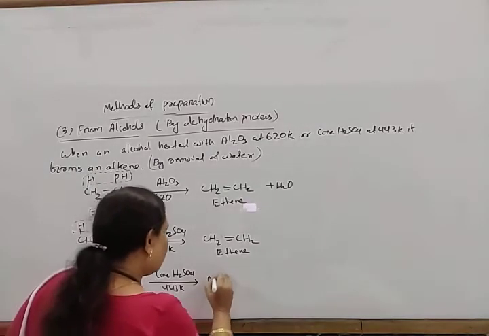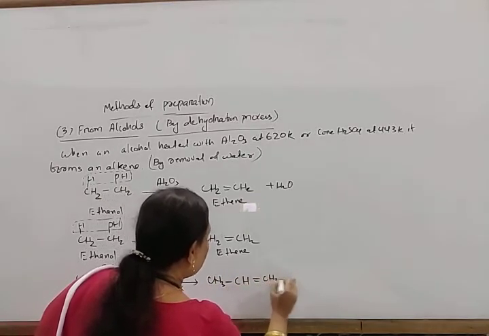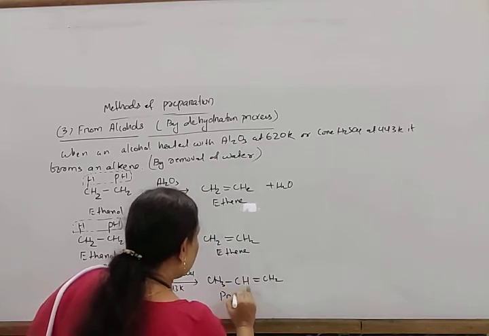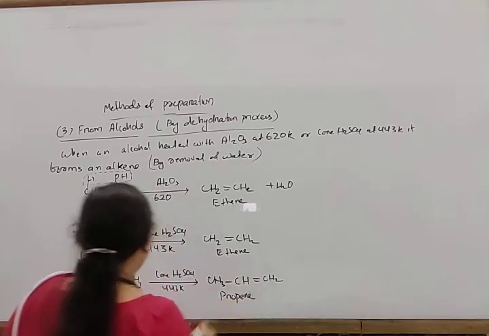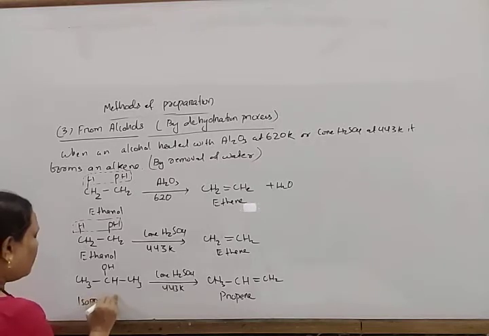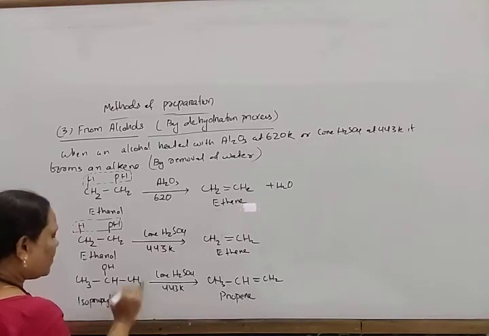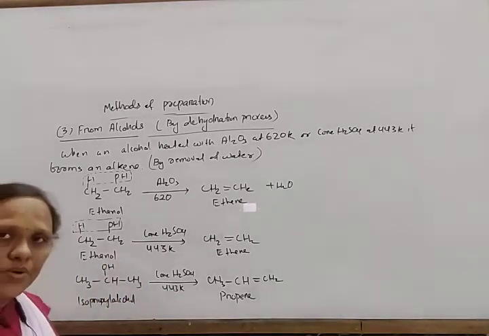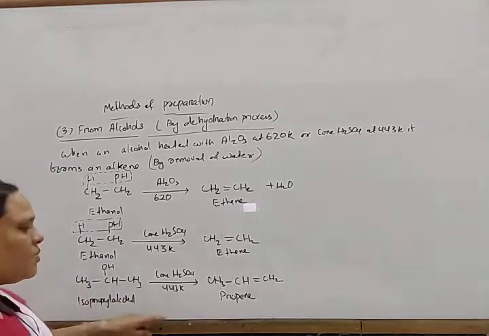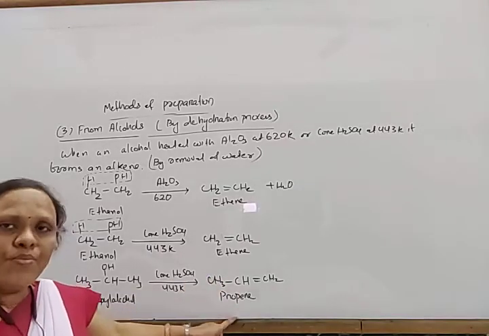So it gives CH3CH=CH2, which is propene, from isopropyl alcohol.